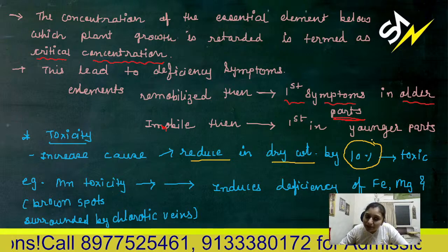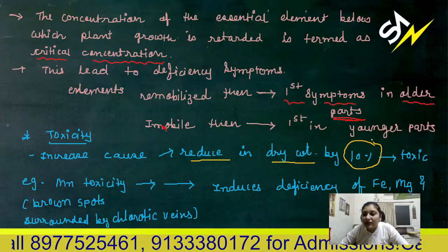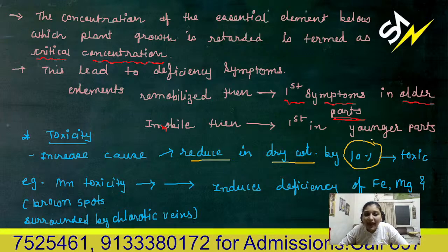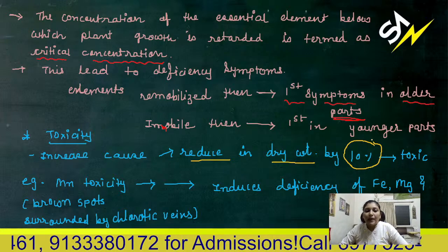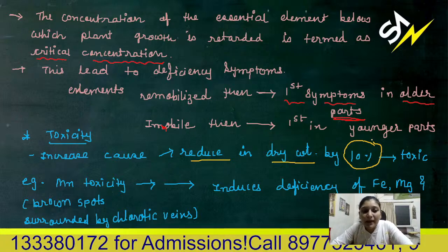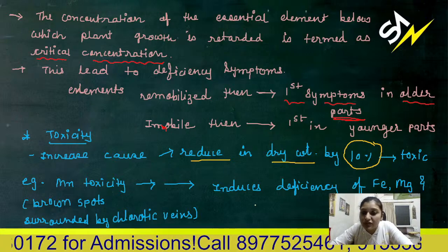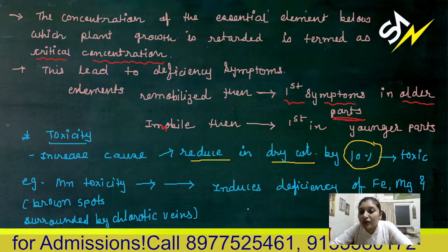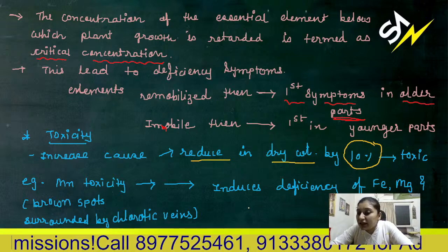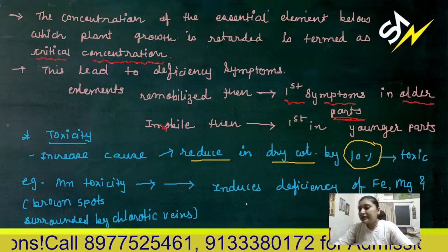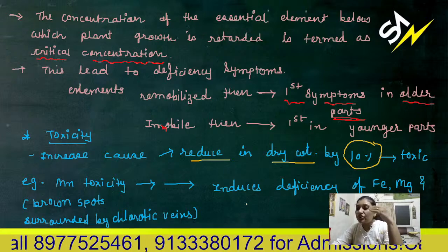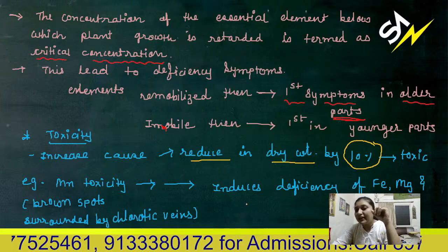So, for example, there is one example given in your NCERT, that is manganese toxicity. Manganese toxicity induces the deficiency of iron, magnesium and calcium. See what happens if you exceed the concentration of manganese up to a certain extent.